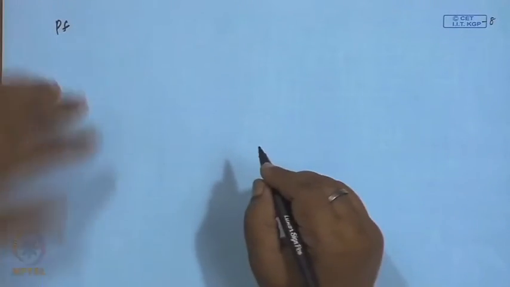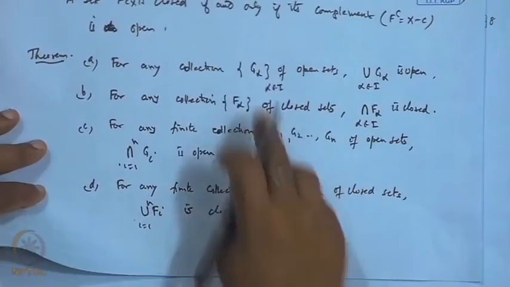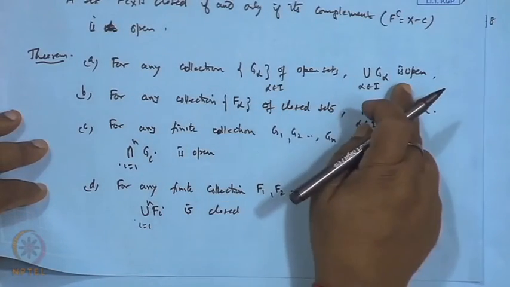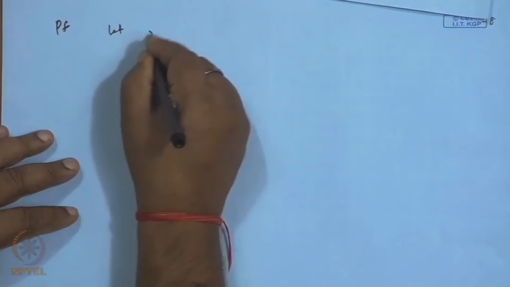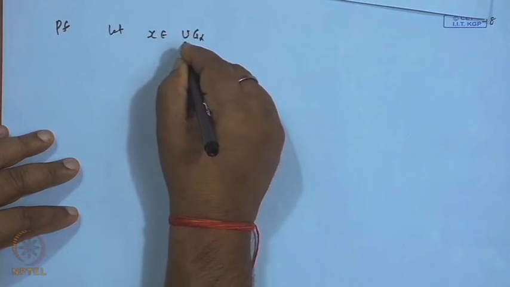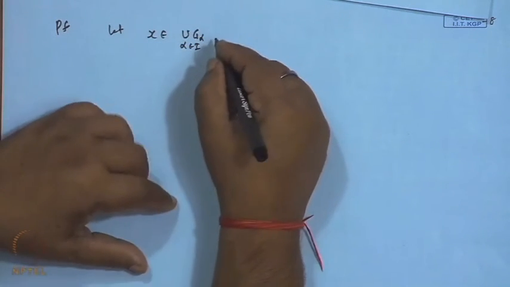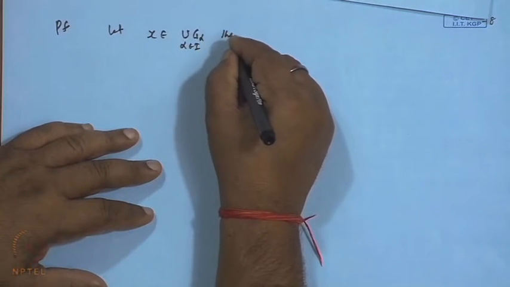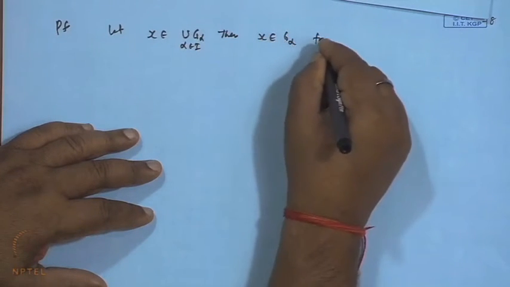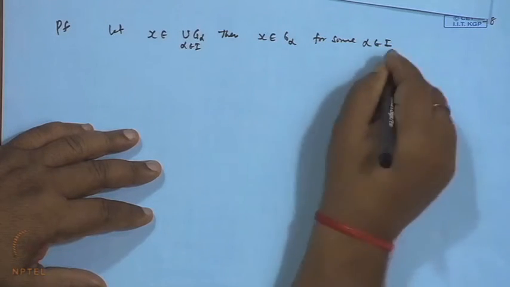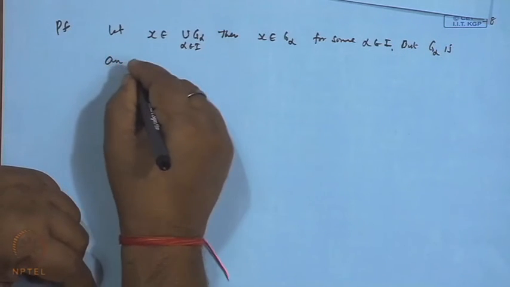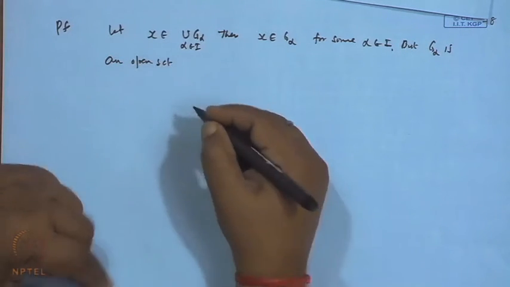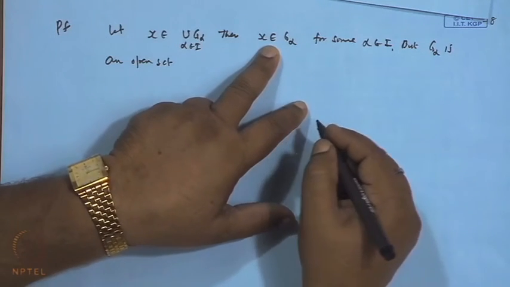The proofs follow like this. It is given that each G alpha is an open set. We want to show the arbitrary union is open. So let x belong to the arbitrary union of G alpha, alpha in I. Then x belongs to G alpha for some alpha in I, but G alpha is an open set. So there exists a neighborhood around the point x which is totally contained inside it.